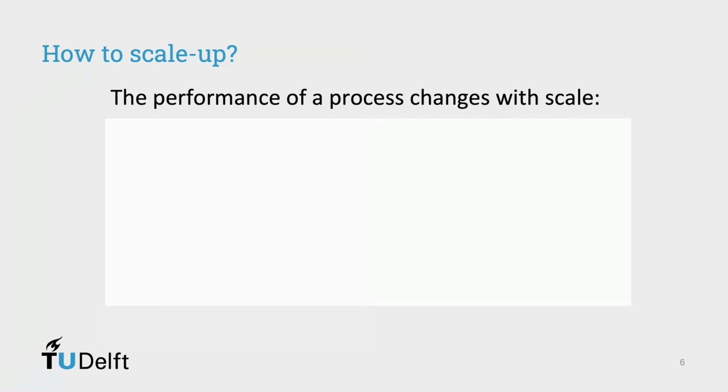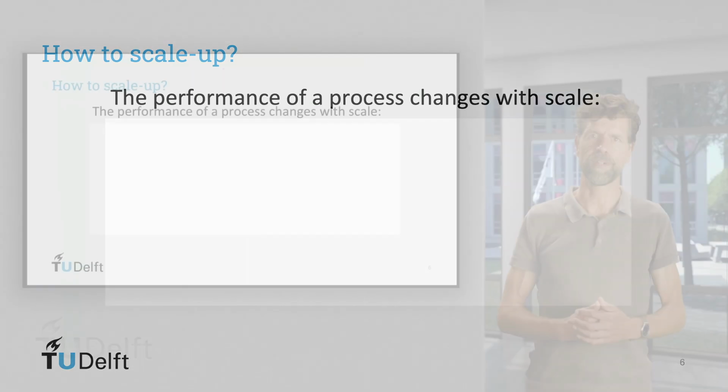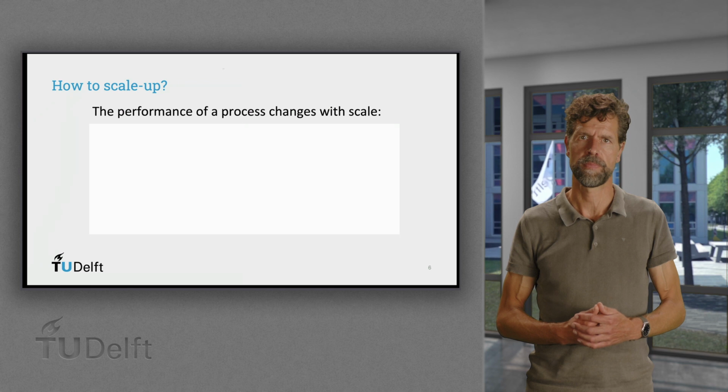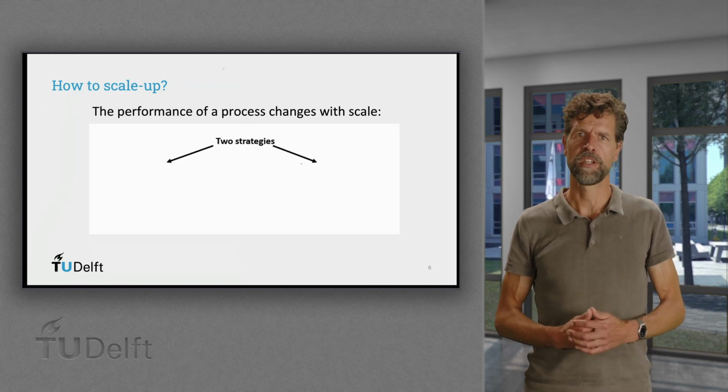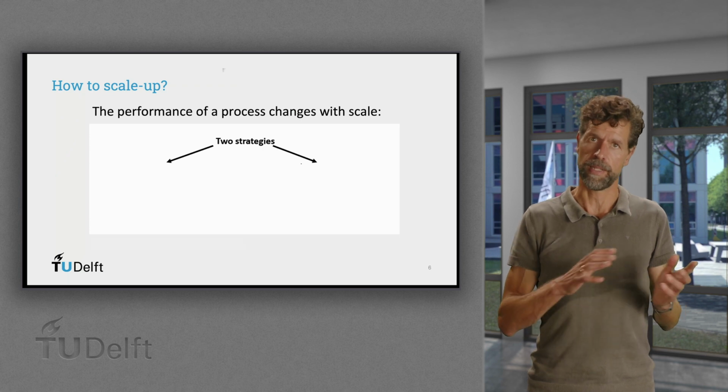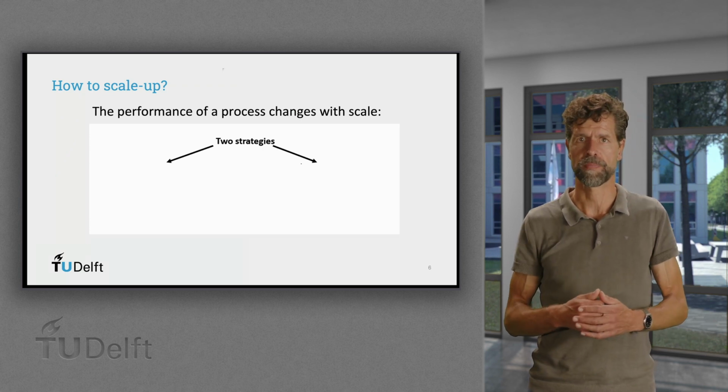Scale up comes with risks. Very often, there are scale effects and the performance of a process changes with scale, where it is usually lower on the large scale. Dealing with these risks has resulted in 2 main strategies applied in industry, either innovative or conservative.